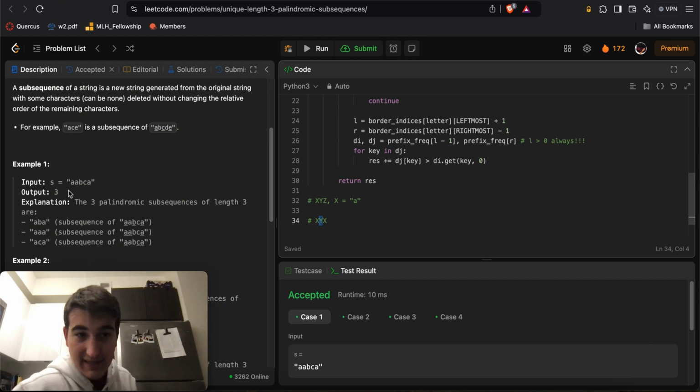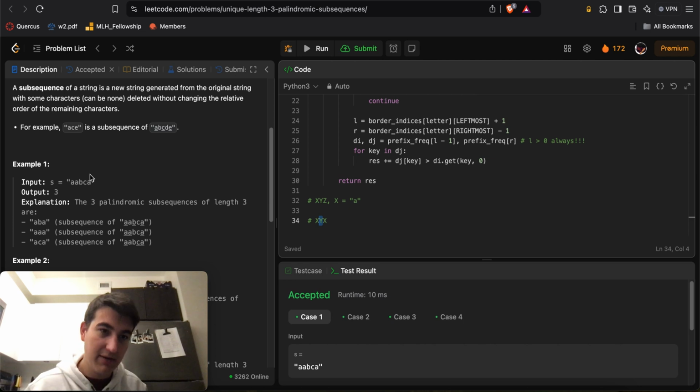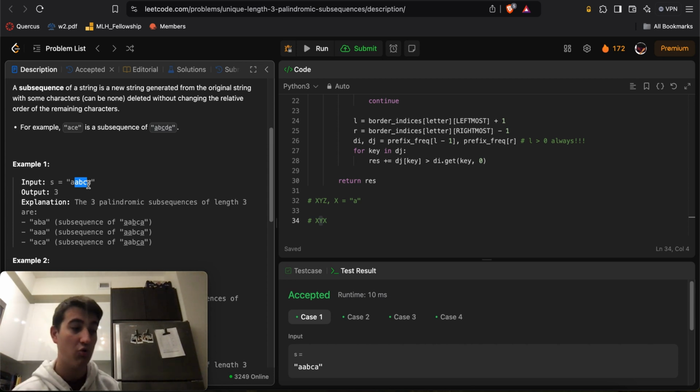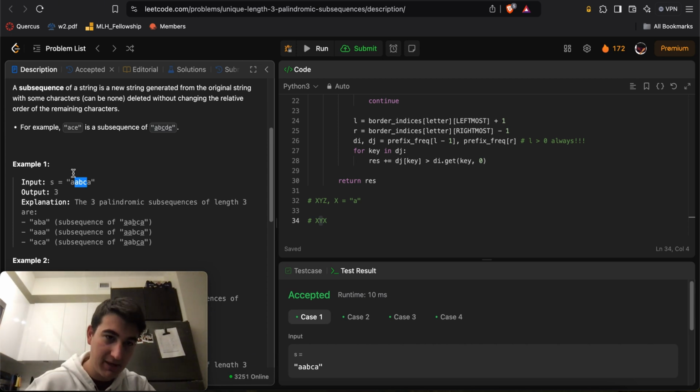So this is actually what I did. In this case, we grabbed this index and this index, so 0 and 4. Then we look at every single letter in between, and we want to count the number of letters uniquely that happen between these two A's. In this case, we have A, B, and C. So there will be a length 3 palindrome that starts and ends with A with B in the middle, another with A in the middle, and another with C in the middle. That's exactly what you see: one with AAA, one with ABA, and one with ACA.